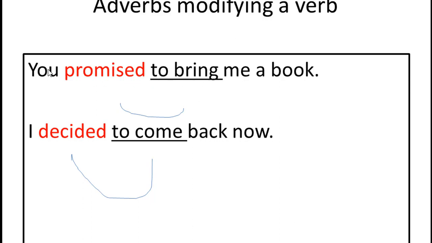So look at this: this is the subject and this one is the verb. "To bring": what is the word category here?